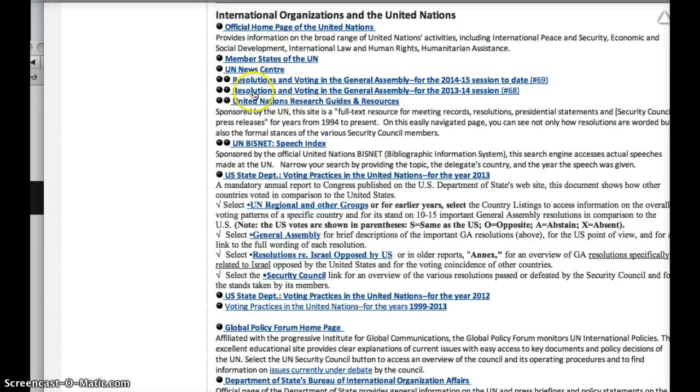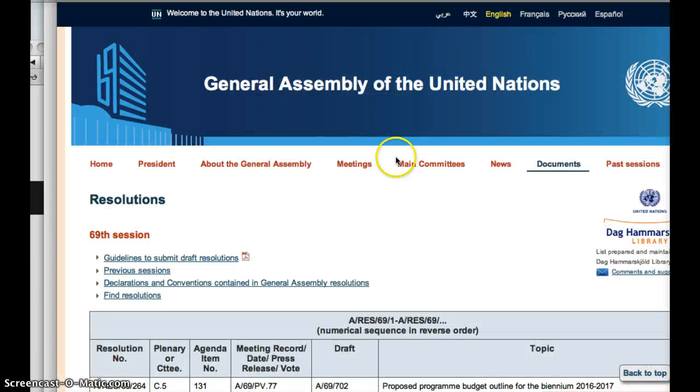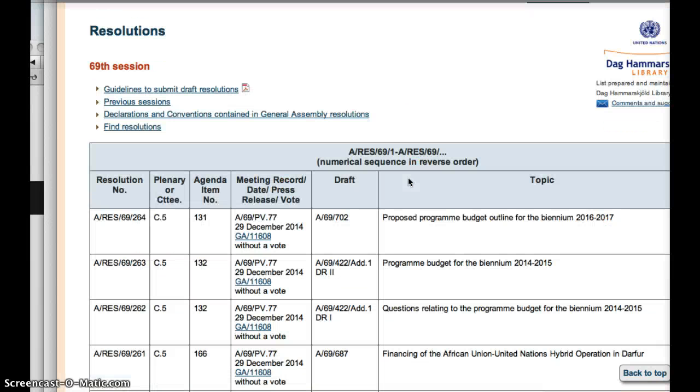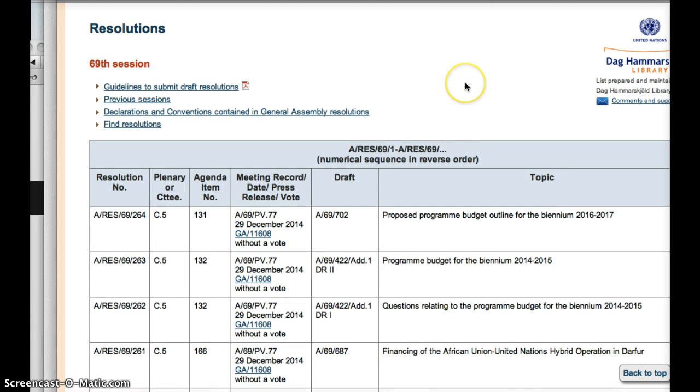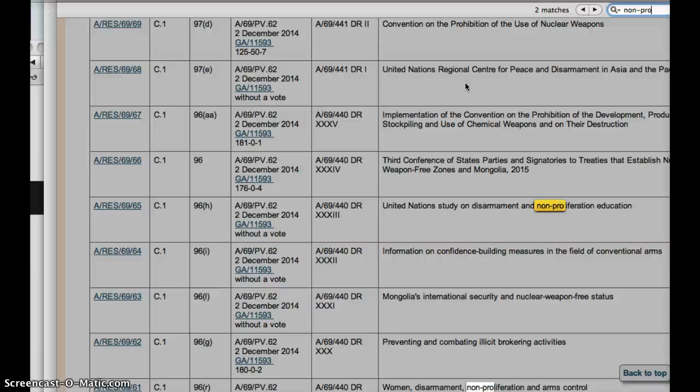So this is another great place, and I'm not going to show you all of them, but these 3 right here, Resolutions and Voting in the General Assembly, and United Nations Research Guides and Resources, is going to give you even more information. So if you click on this, this is all the resolutions that have been discussed and voted on in the 69th session, which is the most recent one. So if you Command F once again, and let's see if there's any about non-proliferation, and lo and behold, make sure you do the hyphen.